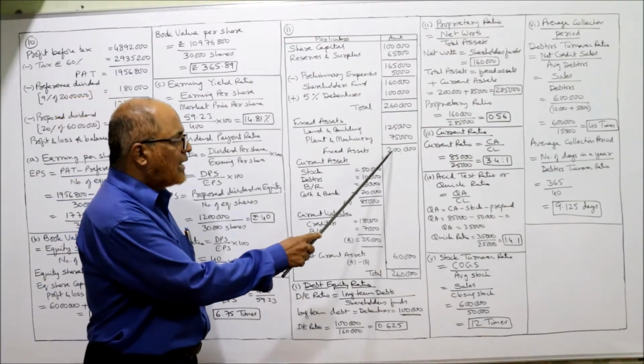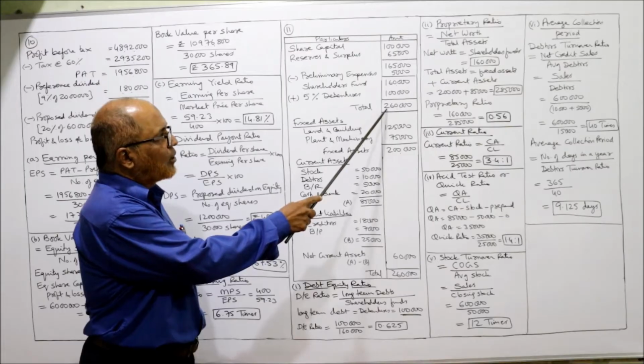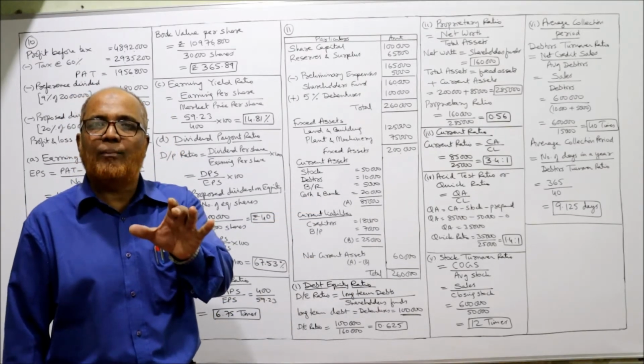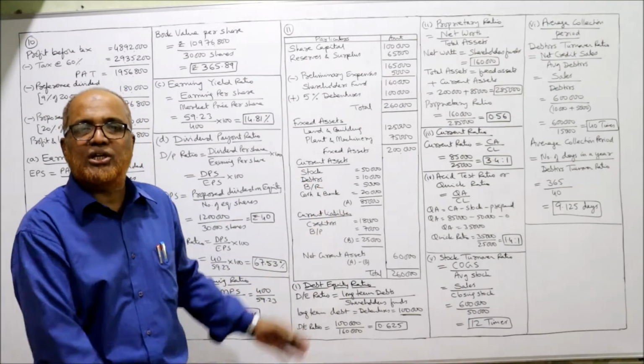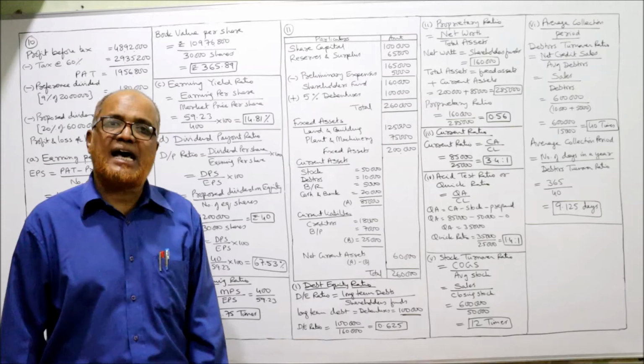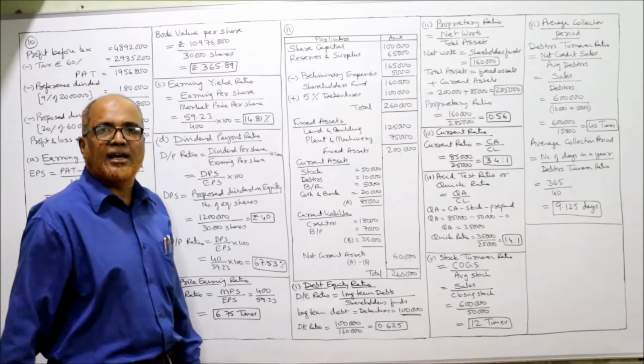Now you add up 2 lakh plus 60,000, 2 lakh 60,000. That means tally it. Here also 2 lakh 60,000, here also 2 lakh 60,000. This is the form of balance sheet. It is also a balance sheet, but this balance sheet is suitable for analysis and interpretation. Now, after completing the balance sheet, we'll start the ratios.